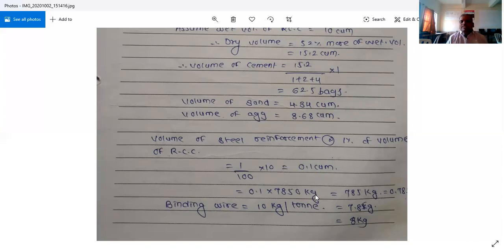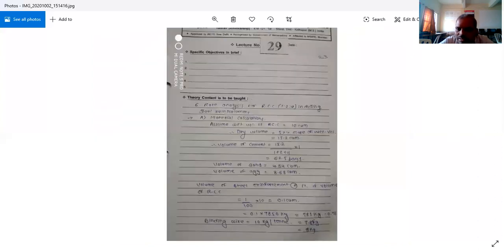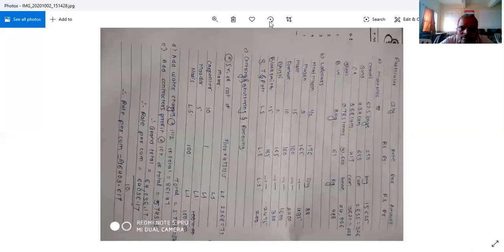That is 785 kg, or we can say 0.78 tons. And whereas binding wire will be 10 kg per ton, so it will be near about 8 kgs. So in this manner, very easily you have to calculate the material required.